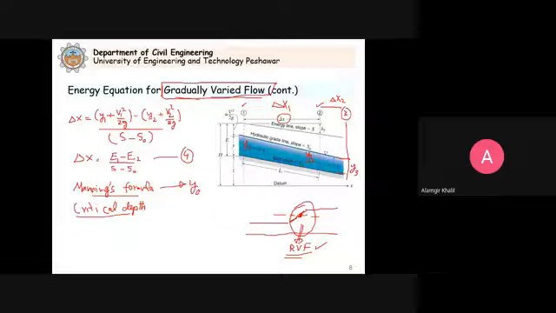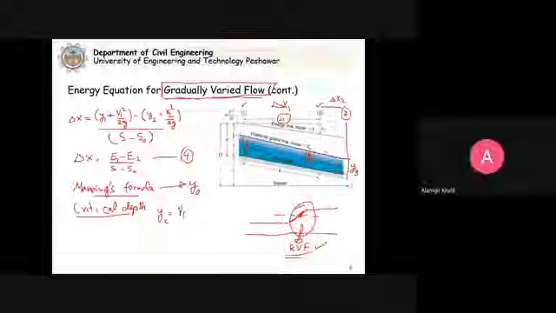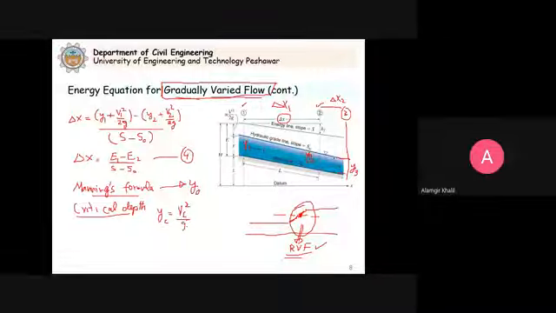So the critical depth YC, you can calculate either from VC square by G, this is the critical velocity, VC square by G, or it can be given as Q square divided by G, power 1 by 3. This is for rectangular channel.